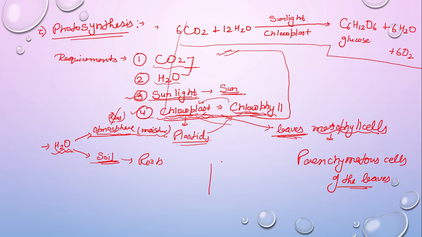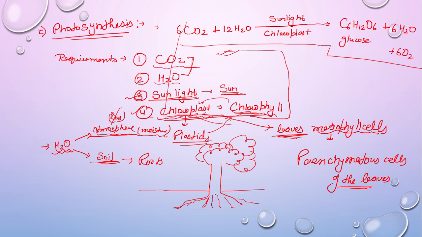So we have a plant's diagram like this. We have this plant, this tree, these are its leaves. So plants have many roots and root hairs in the soil, and plants absorb water with the help of these roots and root hairs and transport it to the leaves. Suppose I am making a leaf here like this. So the plant transports this water to the leaves with the help of specialized tubes, and these specialized tubes are called xylem, right?